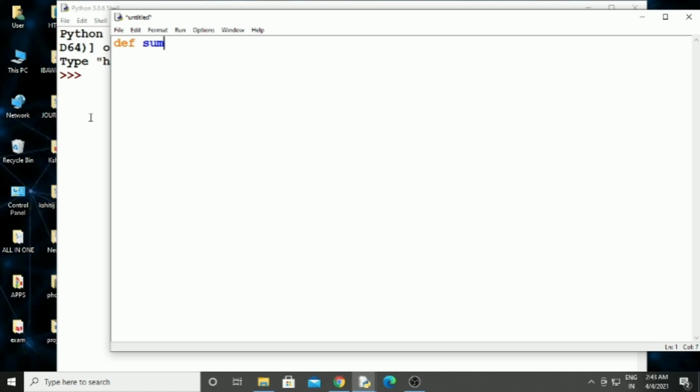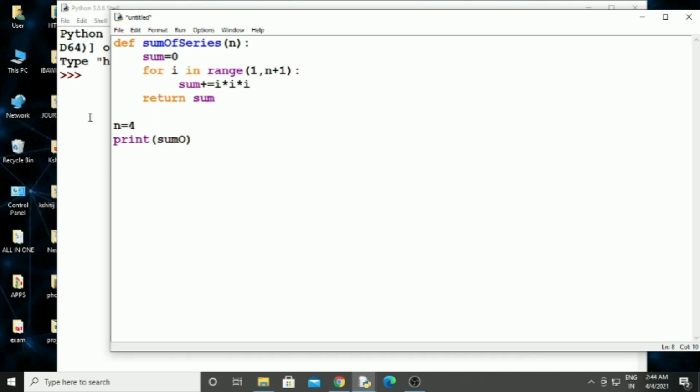Third, cube sum of first n natural numbers. def sum_of_series(n): colon, then next sum is equal to 0, then for i in range(1, n+1): colon, then sum plus is equal to i into i into i, return sum, n is equal to 4, print(sum_of_series(n)).